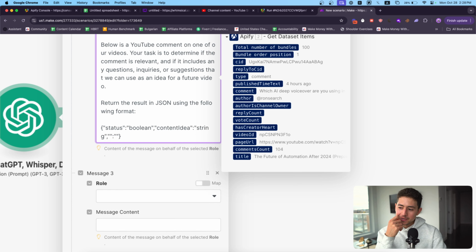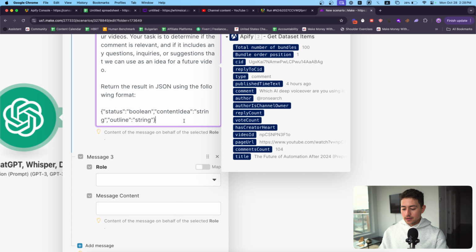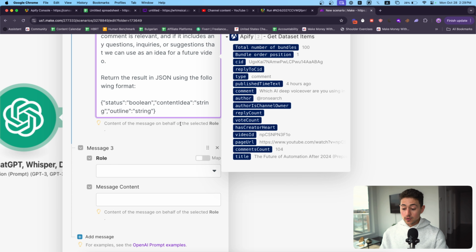I mean, we could get a bunch of metadata. We could say an outline. I'm saying Boolean, string, and string just because I want to inform it as to what sort of stuff to generate. Boolean just refers to true or false, although I am technically wrapping this in string characters. But that's okay. I'm going to be training it after.